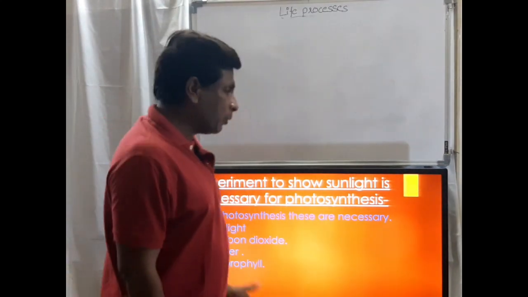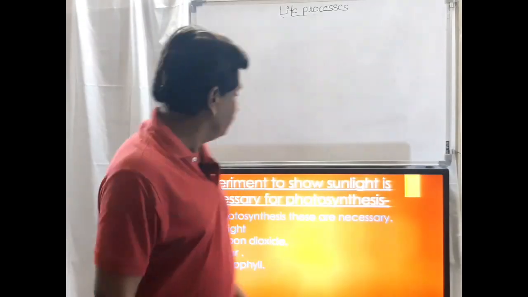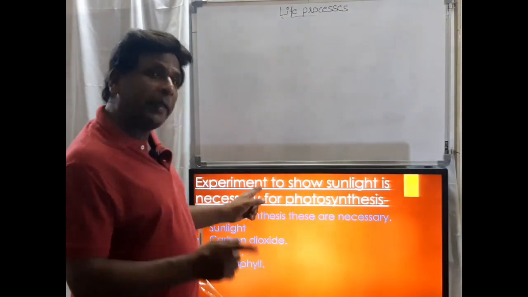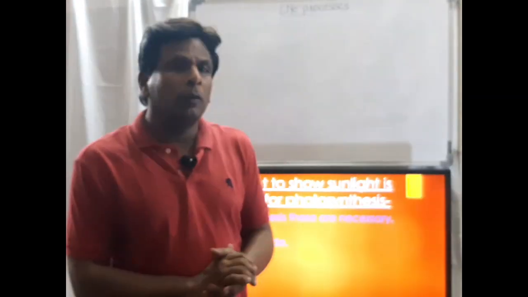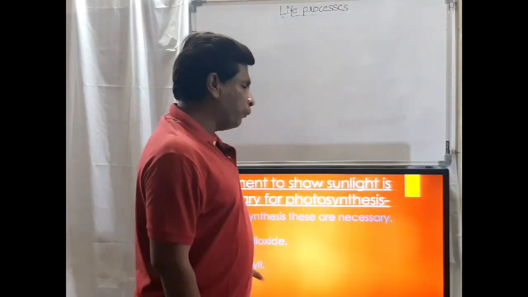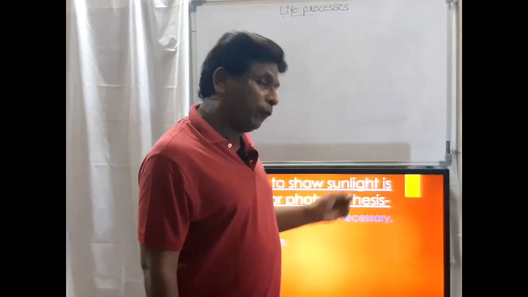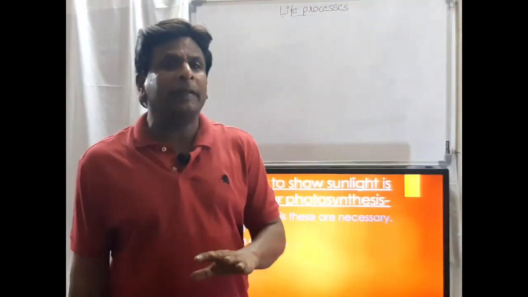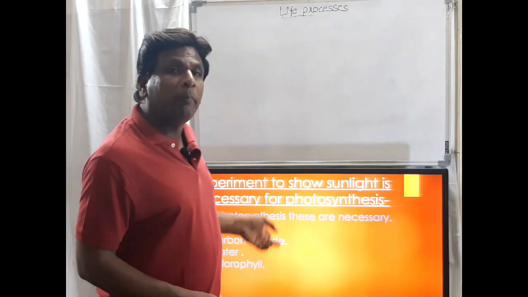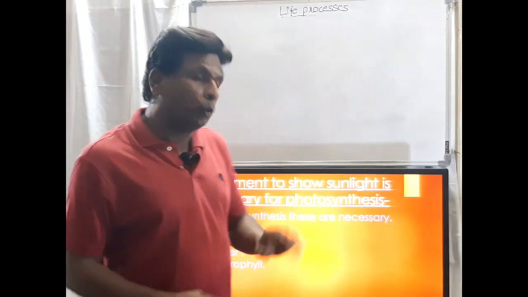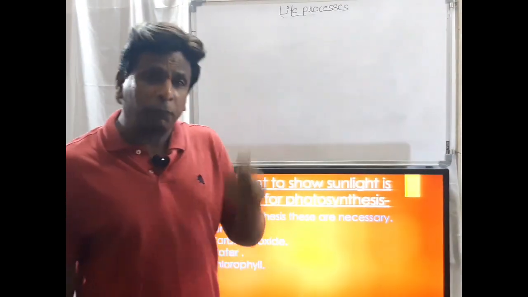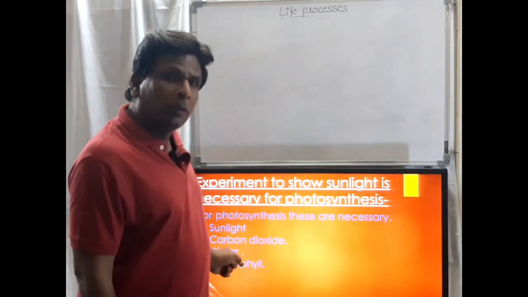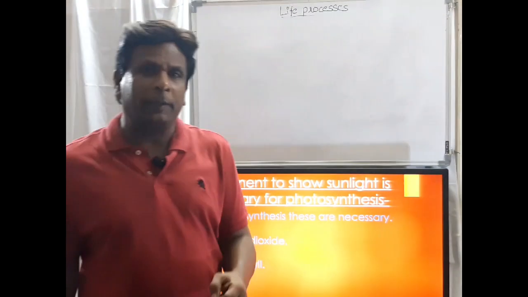Now on the basis of these things, we are going to do an experiment to show that sunlight is necessary for photosynthesis. We have said that these four are very necessary for photosynthesis, and we are going to experiment to show how they are necessary. If any one of these four is not there, what will happen?